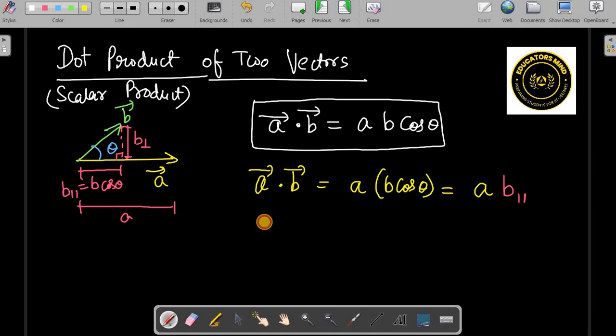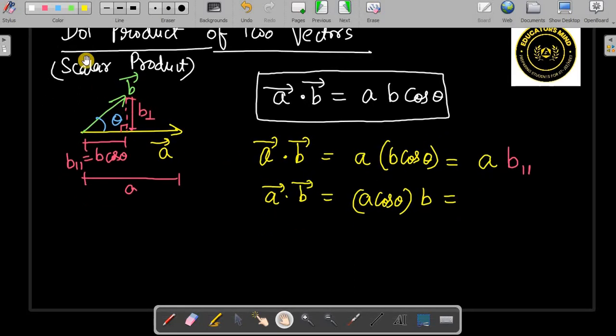Similarly, we can also represent A dot B as, this time we club A cos theta together, and then this will be B. Now what will be A cos theta? Let me just redraw this diagram.